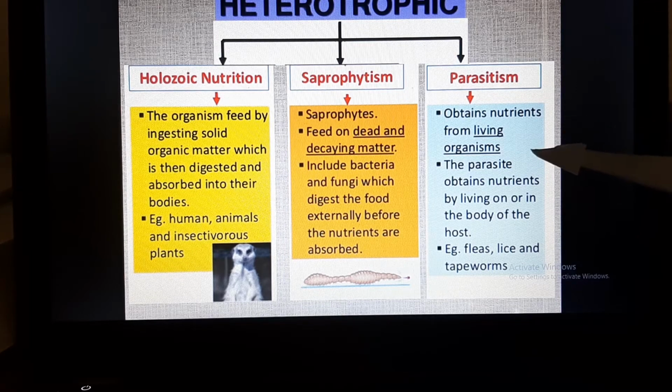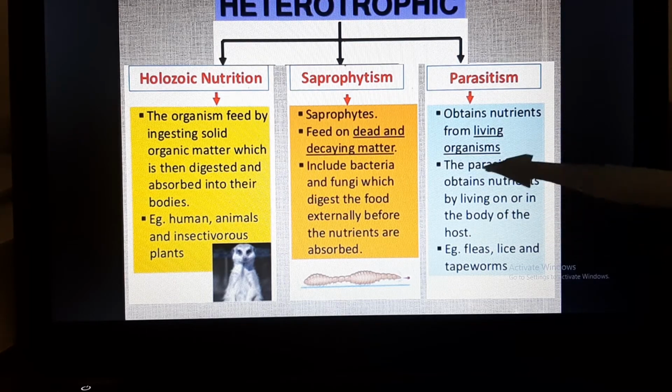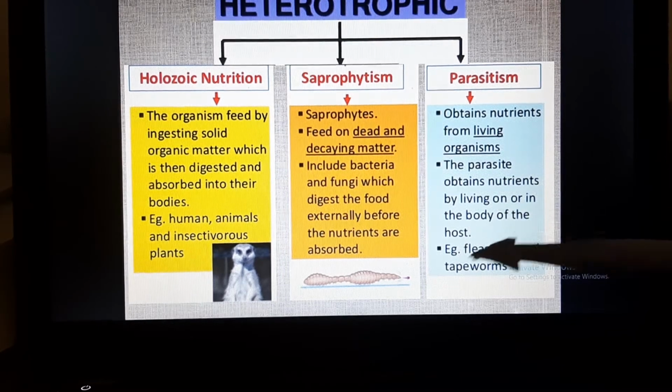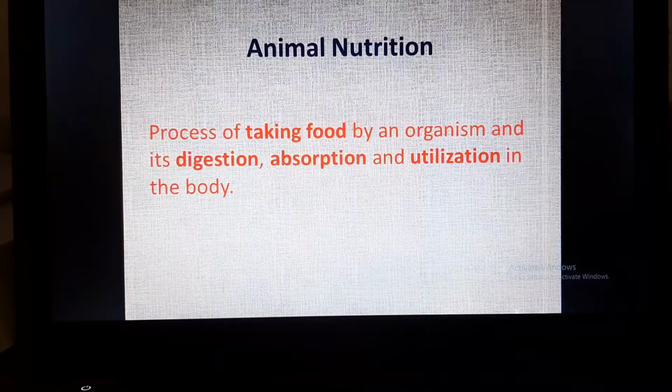So here we can see parasite and host is the relationship. Parasite is deriving the nutrition from host. Examples are fleas, lice and tapeworms.